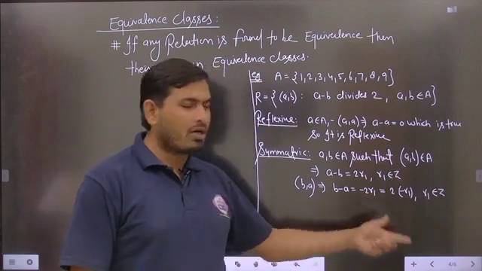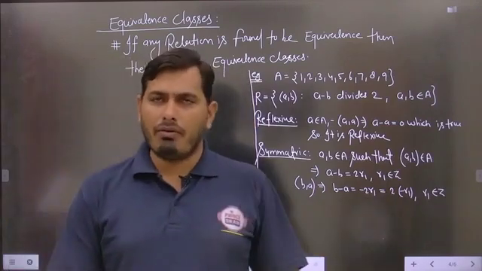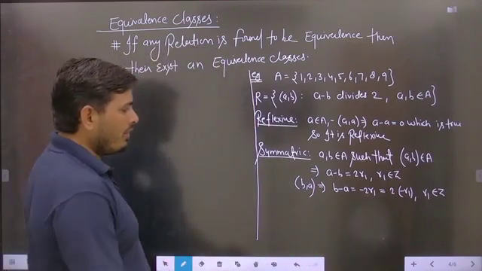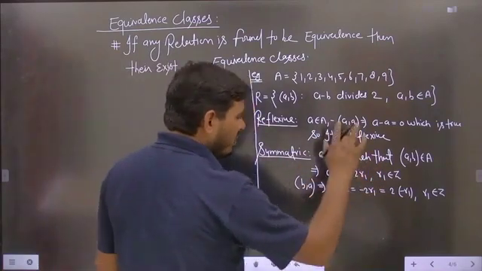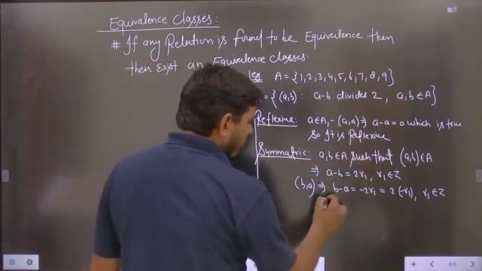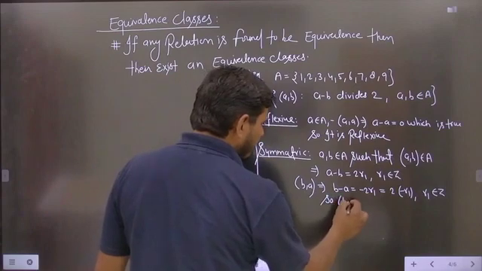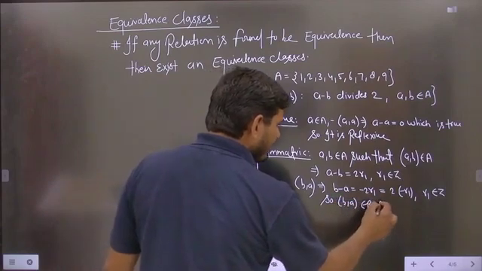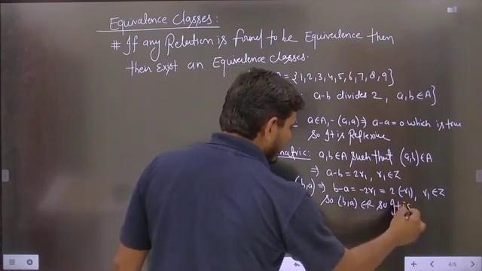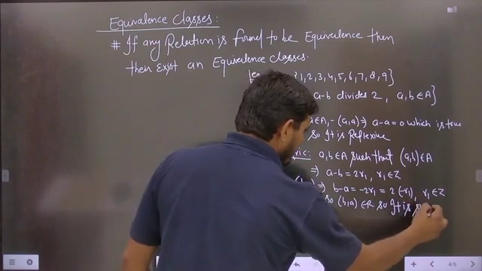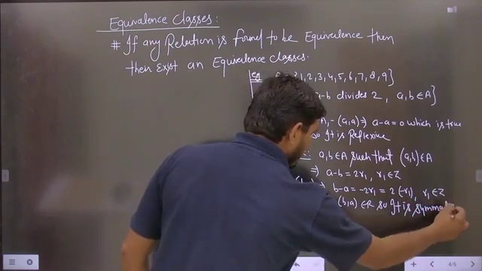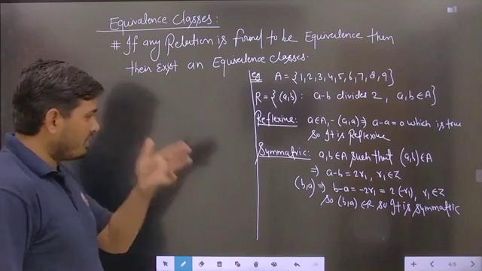So this particular B minus A is also a multiple of 2. So you can say that if (A, B) belongs to R, then definitely (B, A) belongs to R. So (B, A) belongs to R, so it is symmetric. Is it clear? So now students, this particular relation is said to be reflexive as well as symmetric.